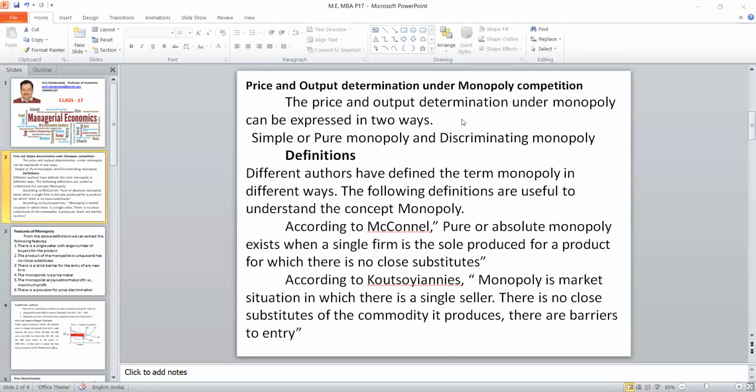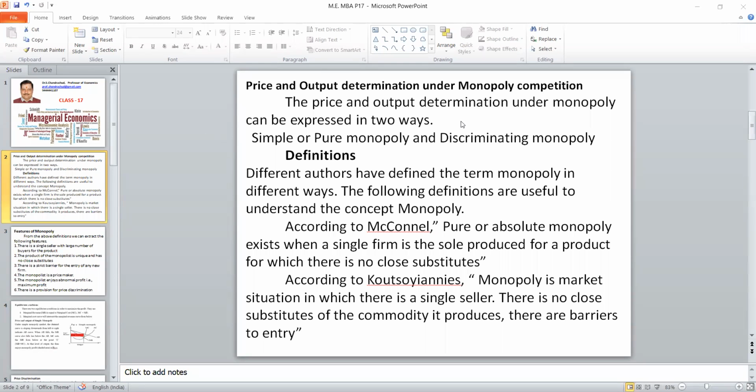In this particular market, there are 2 different ways of finding the price and output determination. One is simple monopoly. The second one is discriminating monopoly. Having only one particular price level is a simple monopoly. In a discriminating monopoly, the same product is sold to different customers at different prices. That is called discrimination, and that particular market is called discriminating monopoly.